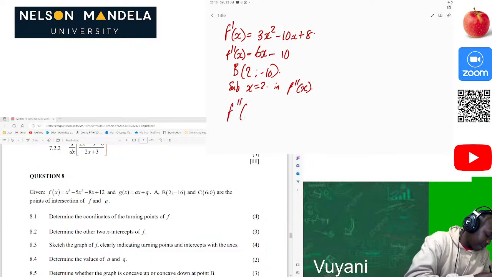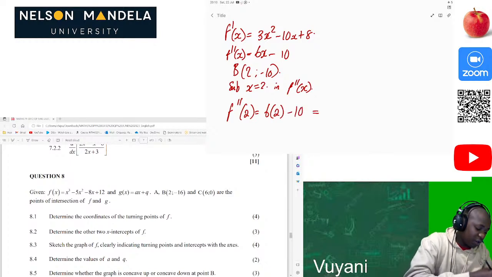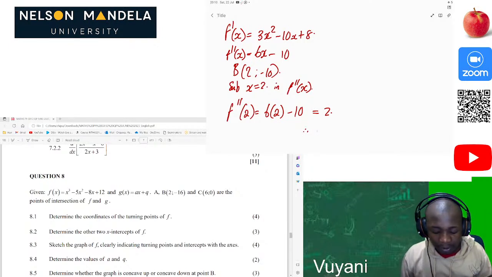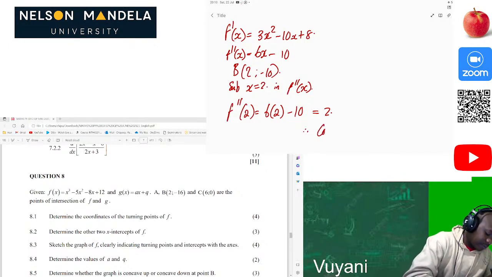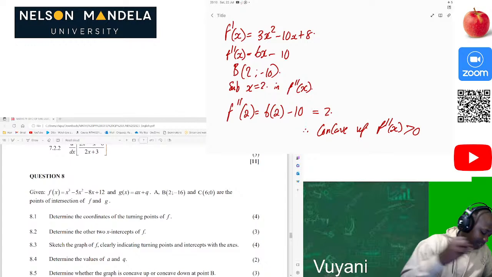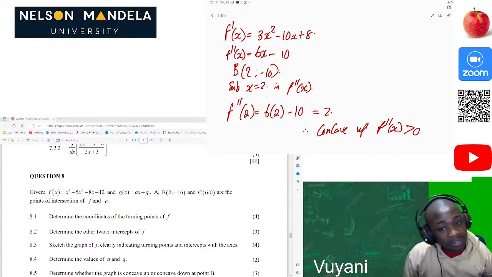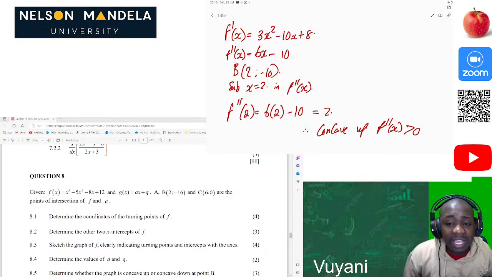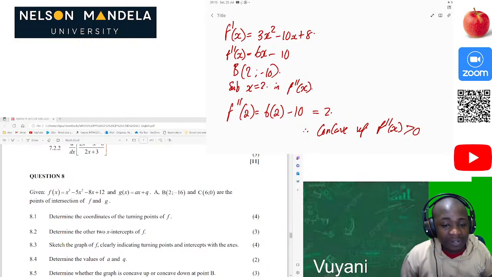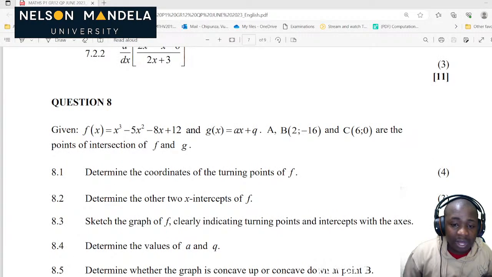So f double prime of 2 will be equal to 6 times 2 minus 10. Then we get 6 times 2, that's 12, minus 10, that's 2. So we can definitely see that it concaves up. Why? Because our f double prime of x is greater than 0. So we can say with boldness and confidence that it will be a true answer.